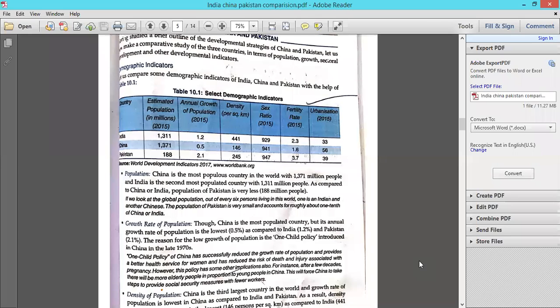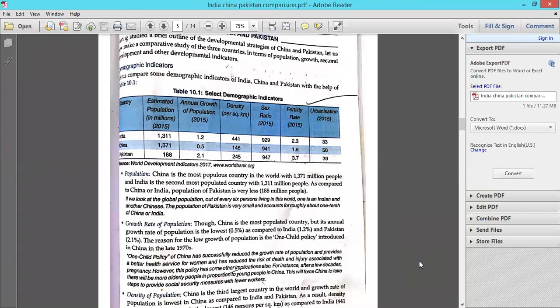If I give you one more brief note: if we look at the global population, out of every 6 persons living in the world, one is an Indian and another is Chinese. It's a very important point. The population of Pakistan is very small and accounts for roughly 1/10 of China and India.